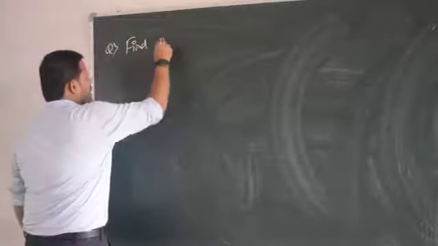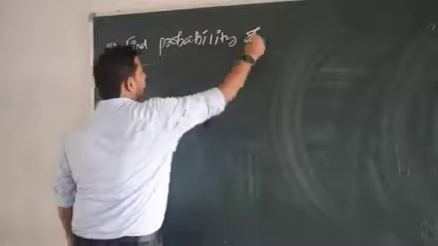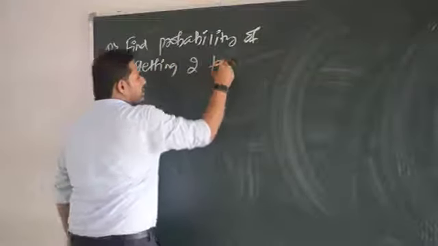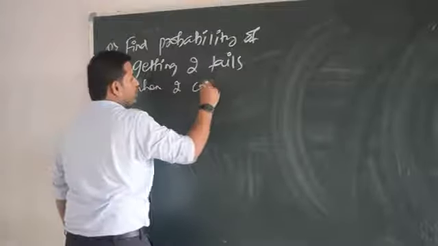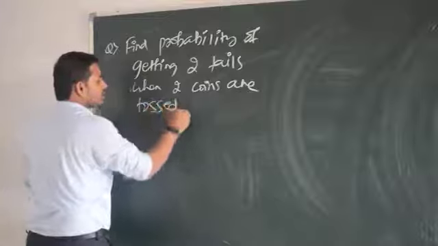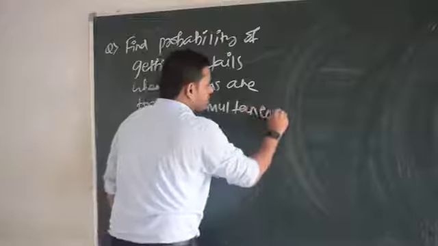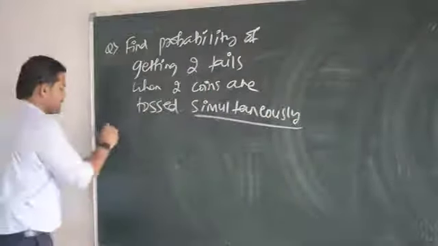Let me write one brand new, fresh question for all of you. Find the probability of getting two tails when 2 coins are tossed simultaneously. You understand the meaning of simultaneously? Simultaneously means together, at once. Okay, fine. So how to do this?